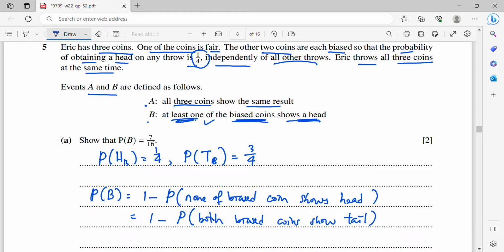If you want to see clearly, you can write 1 minus: the first biased coin shows tail, the second biased coin shows tail, and then the fair coin shows tail, or first biased coin shows tail, because we need to count the probability that both biased coins show tail, second biased coin shows tail as well, but then the fair coin shows head.